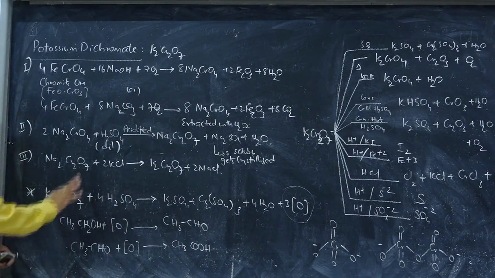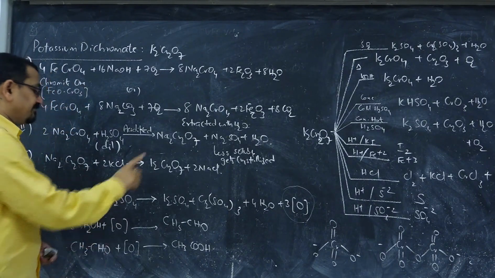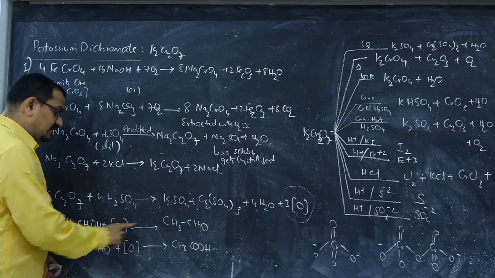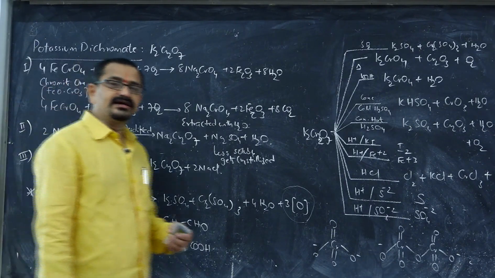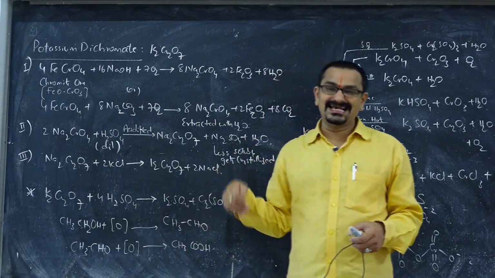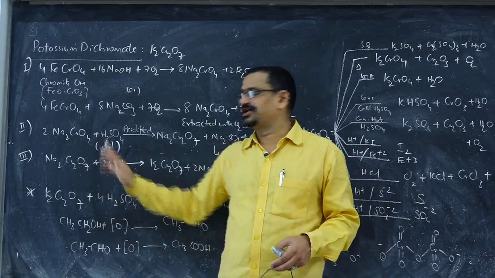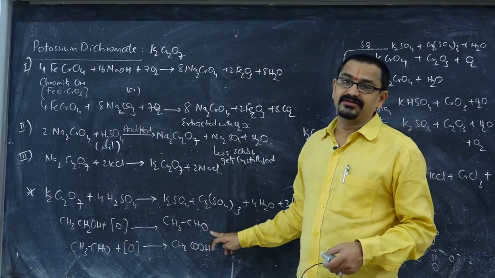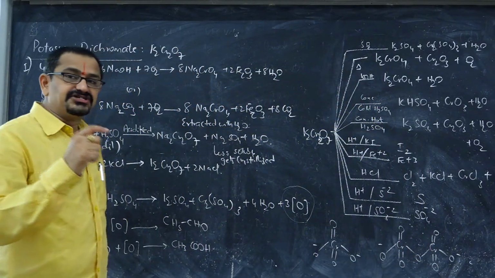Now you see, these nascent oxygens are responsible for its oxidizing properties. This oxidizes alcohols to aldehydes and aldehydes to acids. Usually under normal conditions, alcohol will be directly oxidized to carboxylic acids, but if alcohol is taken in large excess in presence of potassium dichromate, then the major product will be aldehyde. So this is about its oxidizing nature, how it oxidizes.